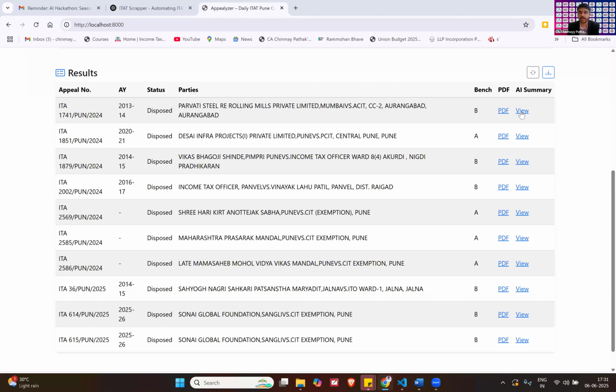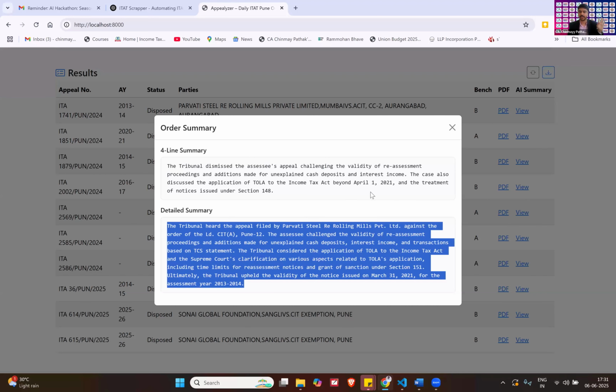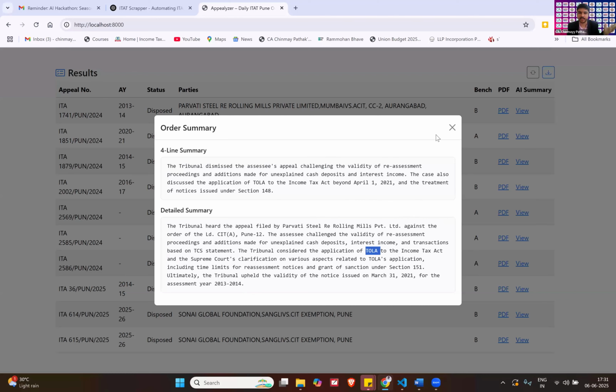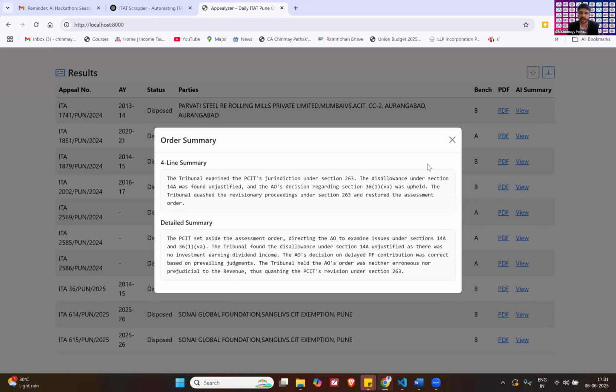Now, I will just look here, view AI summary. It's a 4-line summary, sir. The tribunal dismissed the assessee's appeal. Why? Because of unexplained cash deposits. And there is a detailed summary, it's just 5 to 6 lines. So there is the TOLA Act that came during COVID. I will go here again. This case summary, 4 line, I will read it. Okay, this is something like that.